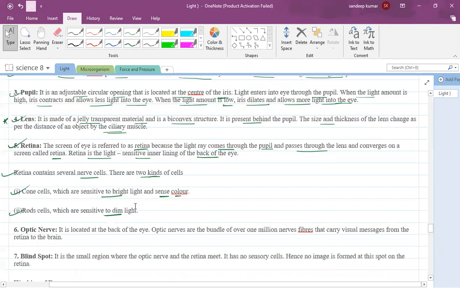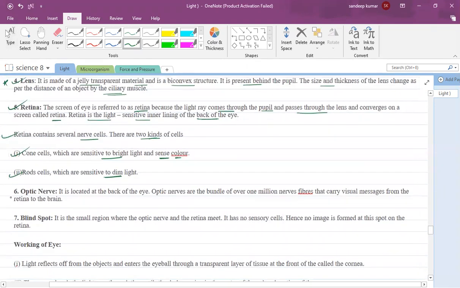Next, we talk about the optic nerves. It is located at the back of the eye. Optic nerves are a bundle of over 1 million nerve fibers that carry visual messages from the retina to the brain. So these are very important. Blind spot. It is the small region where the optic nerves and the retina meet. It has no sensory cells, hence no image is formed at this spot on the retina.